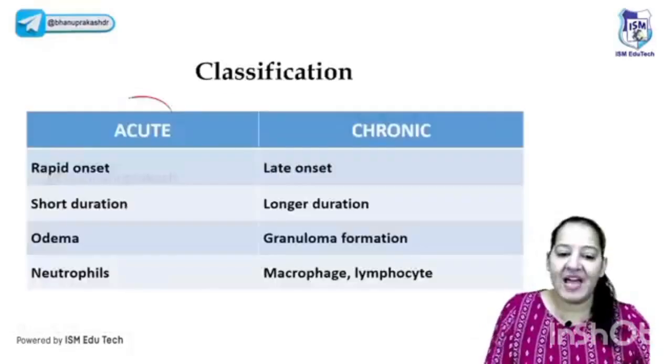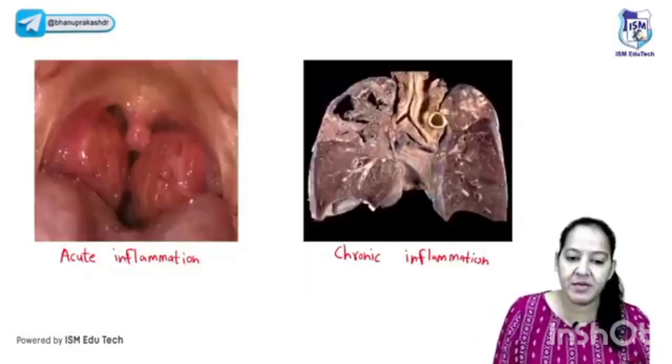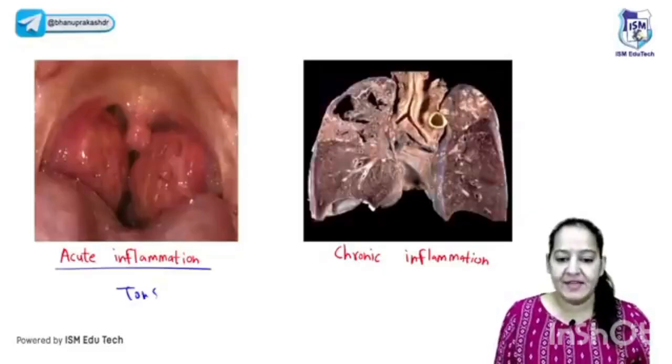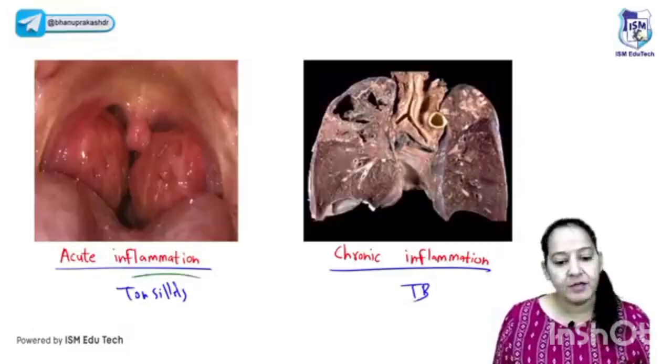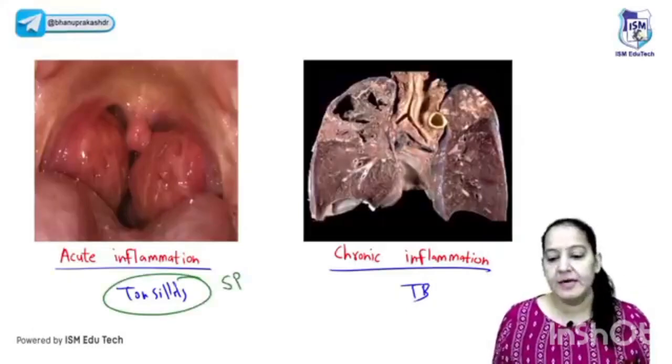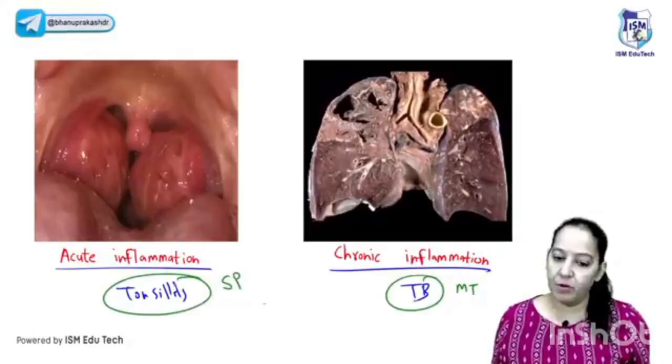So there are 2 types of inflammation, the acute inflammation and the chronic inflammation. For acute inflammation, take the example of tonsillitis. For chronic inflammation, take the example of TB. Both of them are caused by bacteria. Tonsillitis is caused by the bacteria Streptococcus pyogenes. TB is caused by the bacteria Mycobacterium tuberculosis.